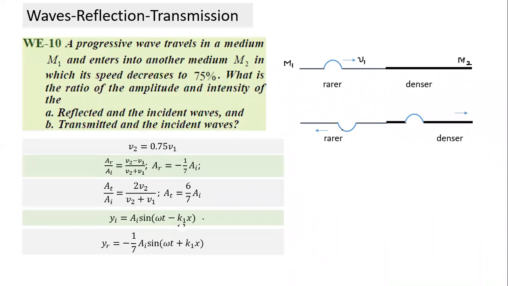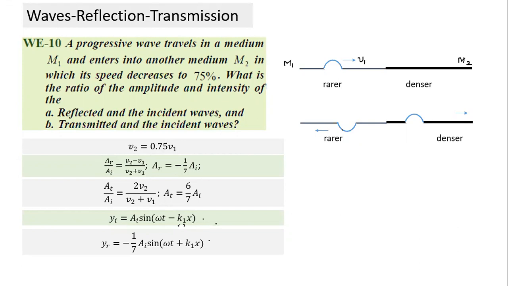Let's put those values in. So what would be the reflected wave? The reflected wave is equal to its amplitude, and the only thing we have changed is that we have inverted the direction. Minus sign has become plus. That's the equation of the reflected wave. And here we don't have to worry about the change in phase, because this formula takes care of the change in phase also. Whenever V1 is greater than V2, it becomes negative.